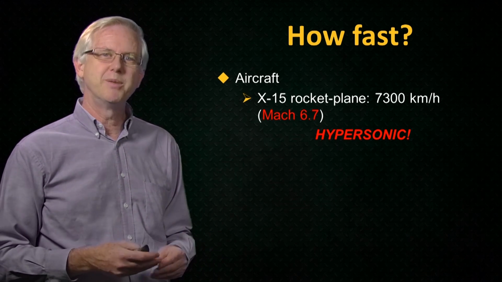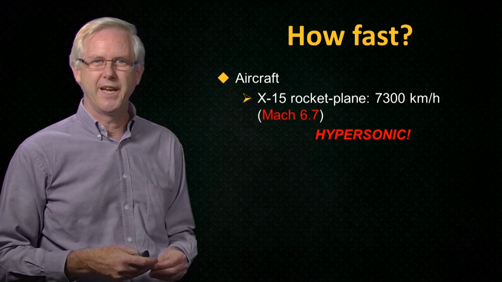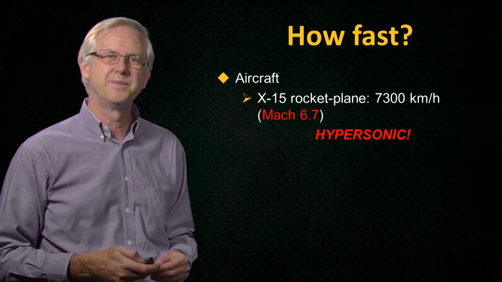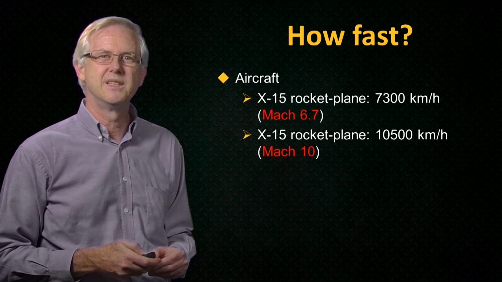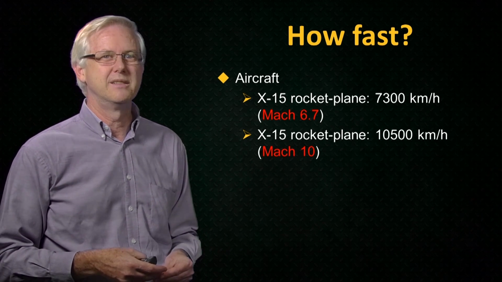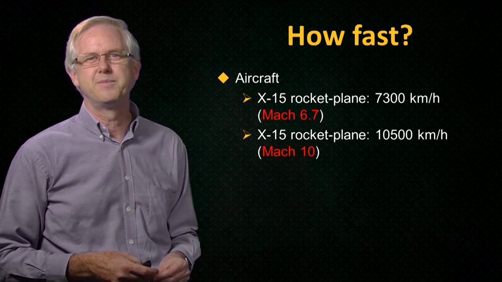There have been some hypersonic vehicles powered by scramjet engines for short periods of time. In 2014, the official world speed record for an aircraft that's powered by an engine that breathes air is held by NASA's X-43 scramjet-powered vehicle shown here. It was unmanned and flew at about 10,500 kilometres per hour for several seconds in 2004. That's certainly hypersonic, at around Mach 10.